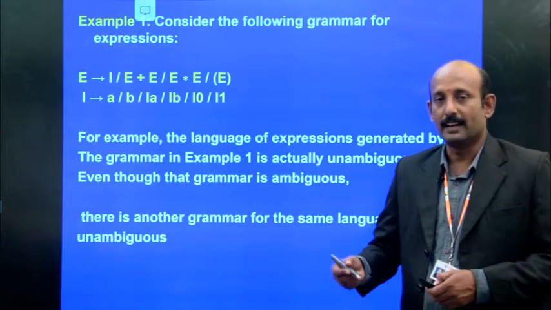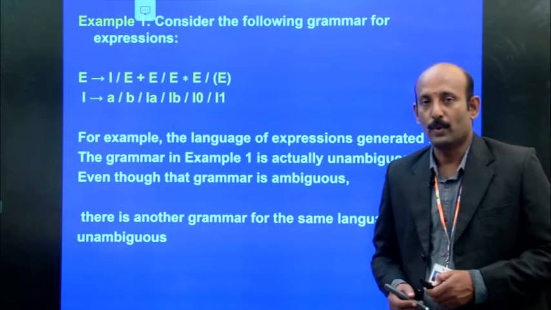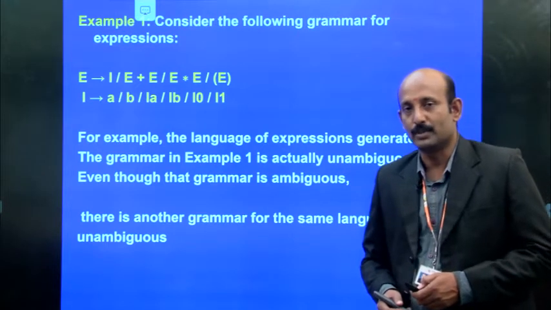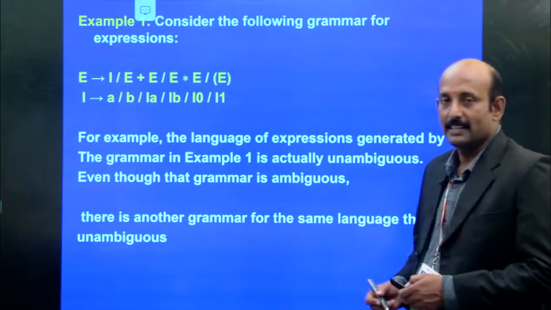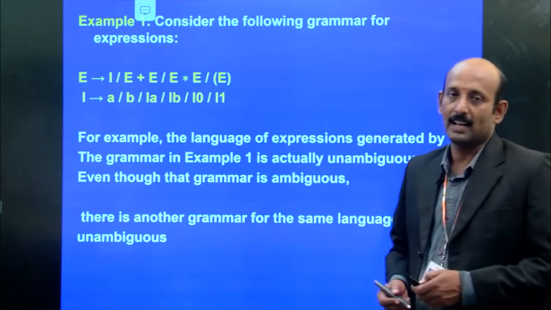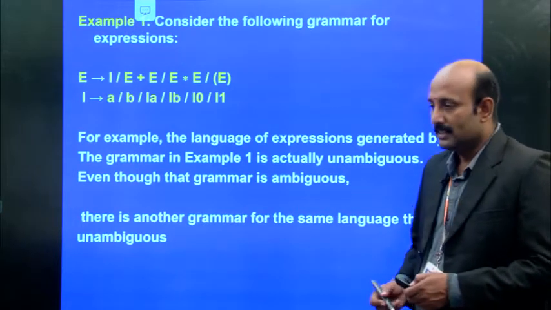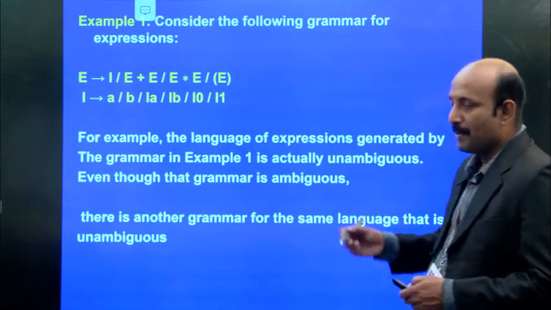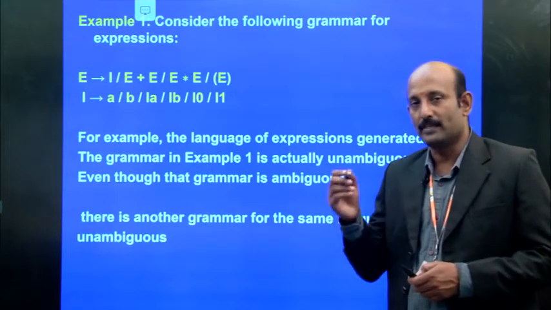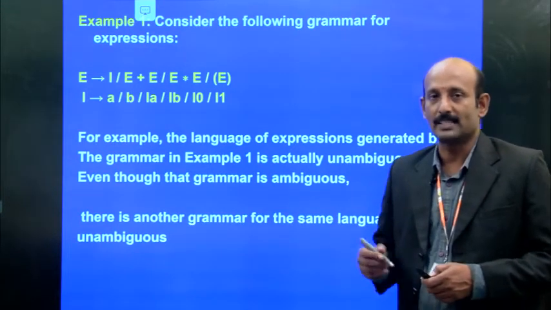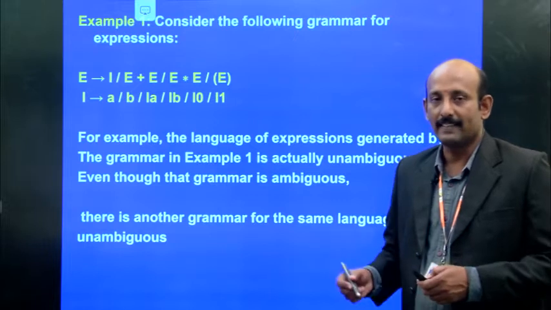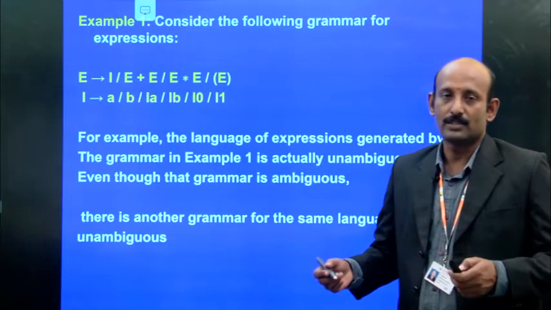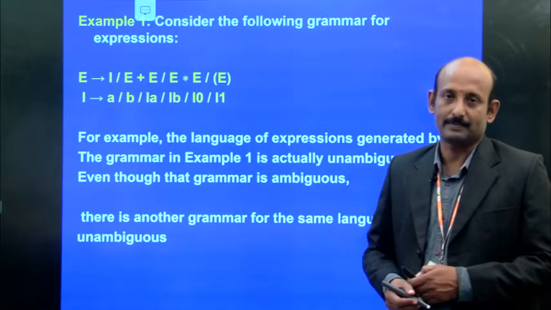In other words, it produces only one parse tree for the input string. If one of the grammars is unambiguous, then the language generated by the grammar is also an unambiguous language.